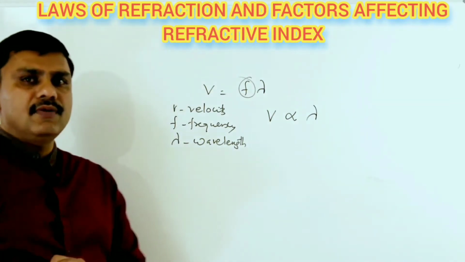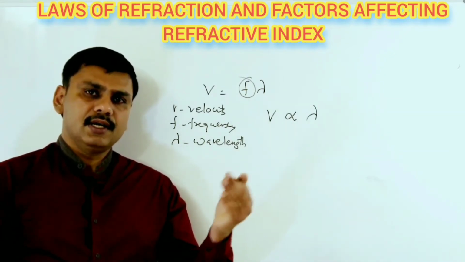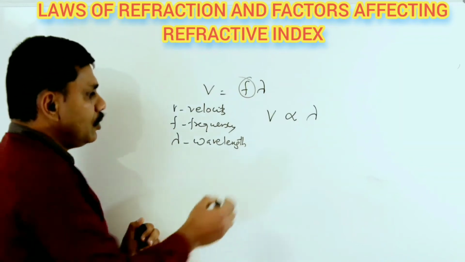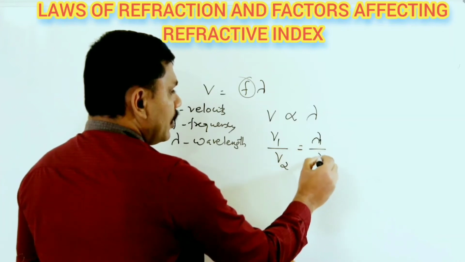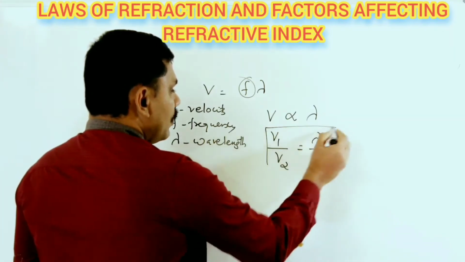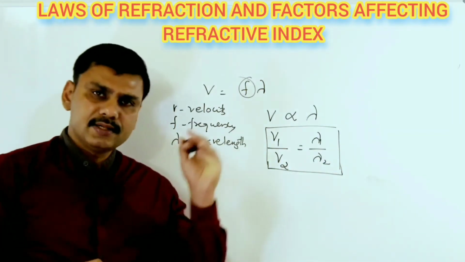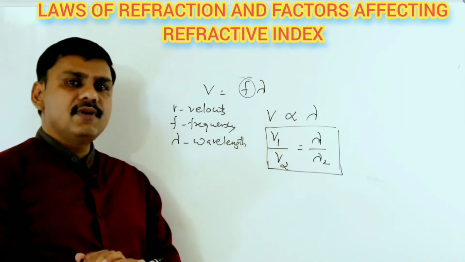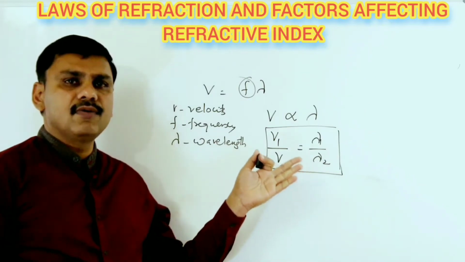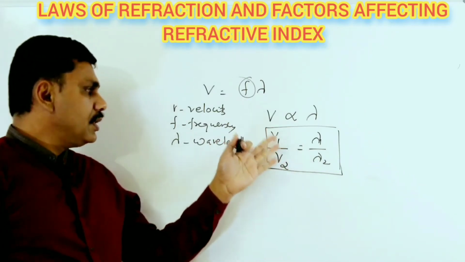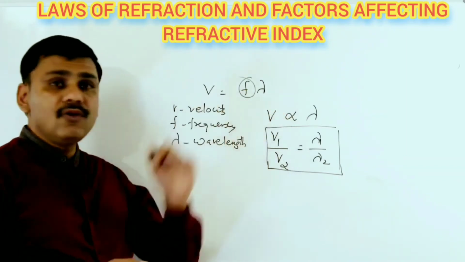That means when the velocity of light increases, wavelength also increases. When the velocity of light decreases, wavelength also decreases. So you can form an equation V1 divided by V2 equal to lambda 1 divided by lambda 2. V1 represents the speed of light in the first medium, V2 represents the speed of light in the second medium. Lambda 1 represents the wavelength of light in the first medium, lambda 2 represents the wavelength of light in the second medium. So these are the relations connecting velocity and wavelength of light.